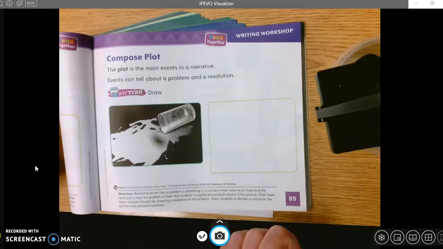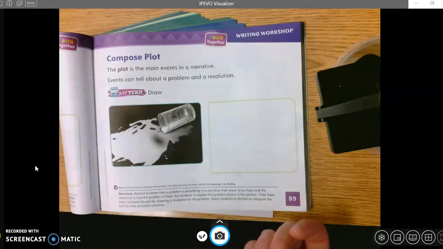Here's another one. What if you went to the playground and you went on a slide that was really, really too high? There's a problem. What's the resolution? You don't want to slide down. You feel too scared to slide down. Well, you figure it out. You can just turn around and go back and go down the ladder and go back to the ground. That would be a resolution.